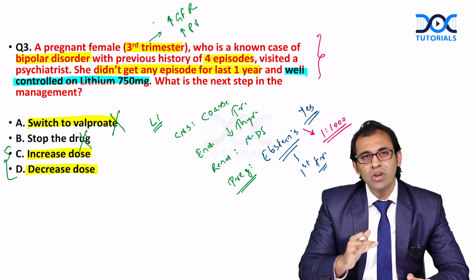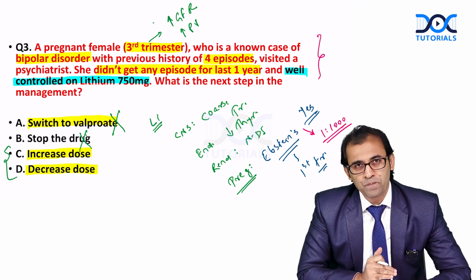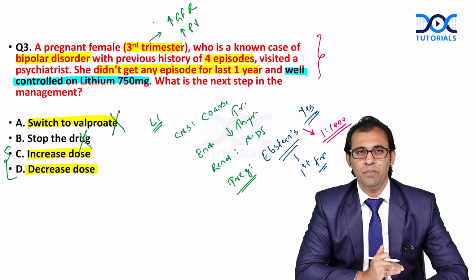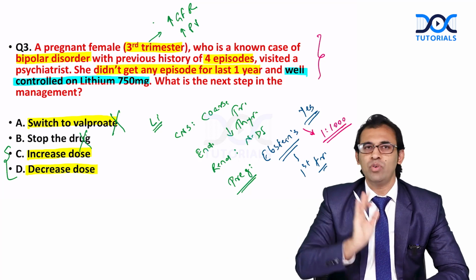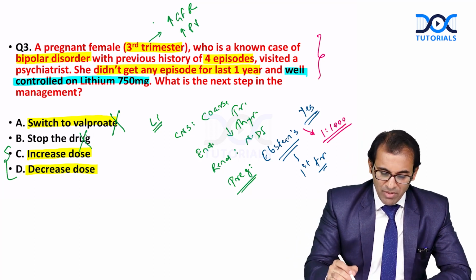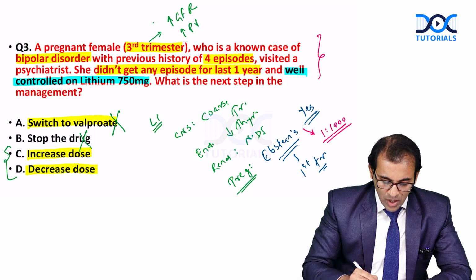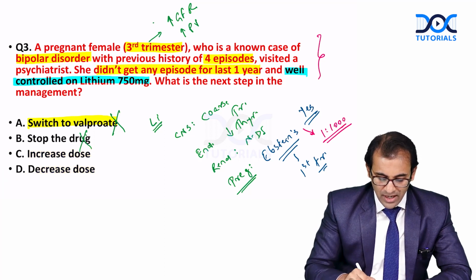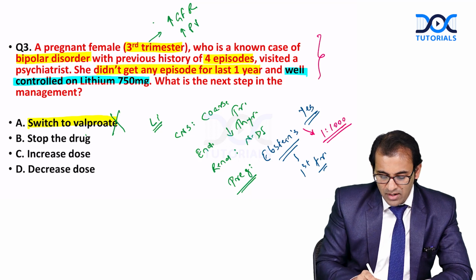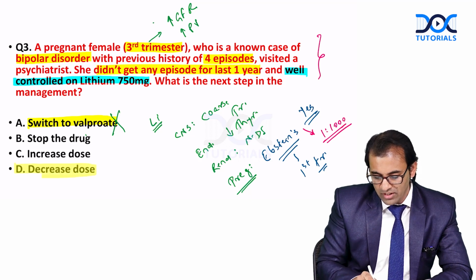Remember, during the time of labor, we have to stop lithium, and after the delivery, we have to restart. This is the protocol. So out of these options, the better option will be to decrease the dose. Answer should be decrease the dose.